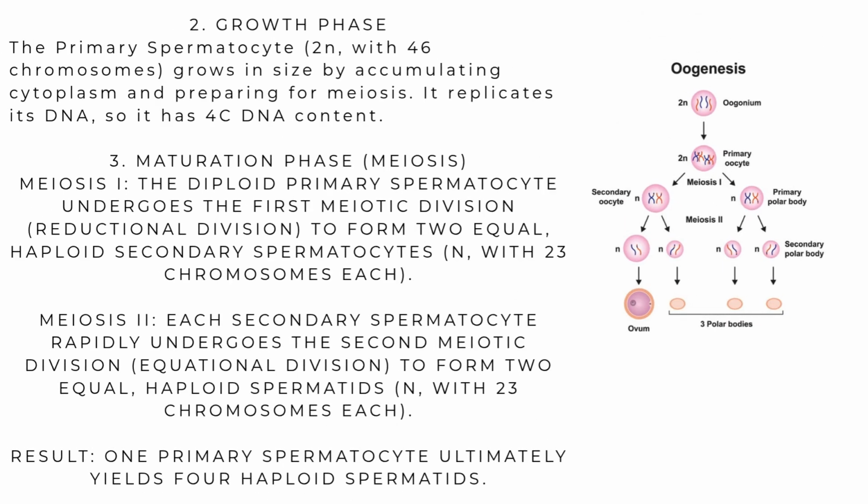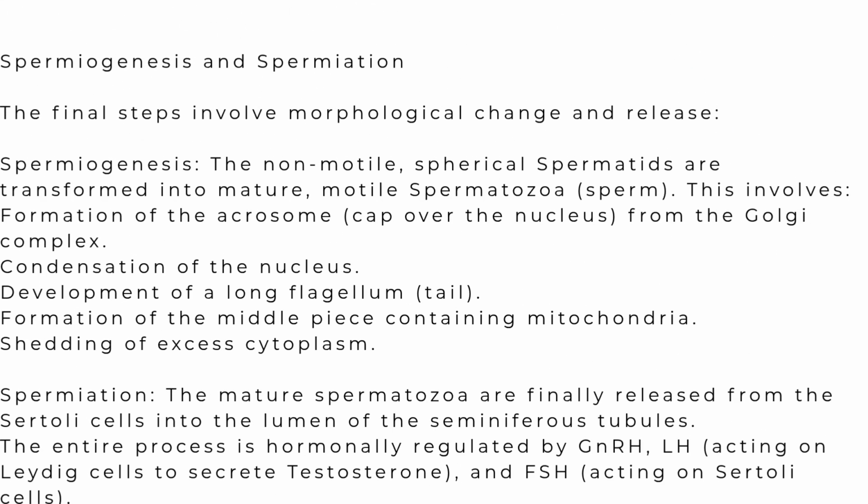Each seminiferous tubule is lined by a single layer of cuboidal epithelial cells called germinal epithelium. The cells of the germinal epithelium undergo spermatogenesis to produce sperms. The process of spermatogenesis involves three phases.